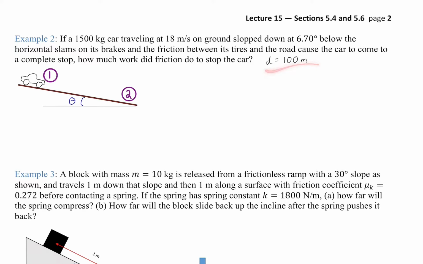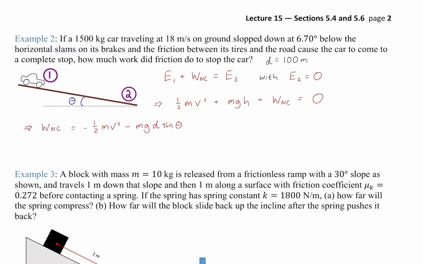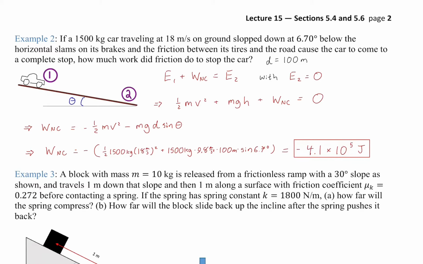So with 100 meters, that means it does go a ways downhill, and we're going to use E1 plus the work done by non-conservative forces equals E2. We'll define E2 as 0 again, since we're saying the bottom of the hill is y equals 0. So then our E1 is the initial kinetic energy plus the initial gravitational potential energy, mgh. H would just be this height here. And then we have the work done by non-conservative forces, which we're going to solve for. Notice my H becomes d sine theta, because d is this distance, and so H is just this side of that right triangle. Then we plug in all our values, and we find that in this case, friction does negative 410,000 joules.